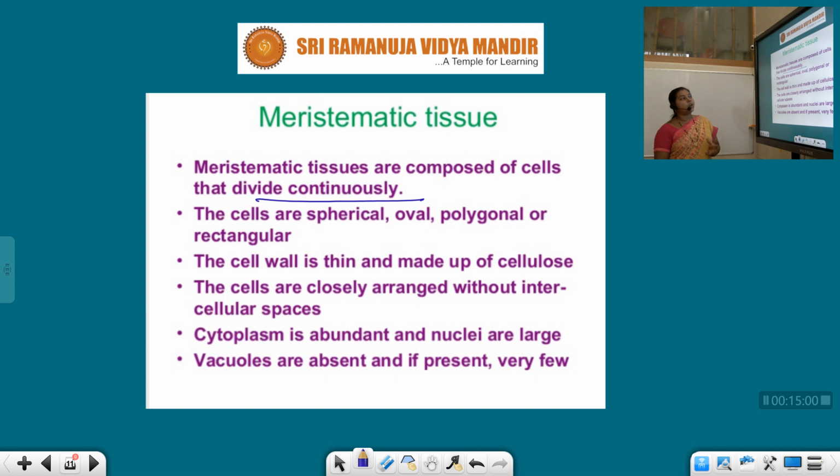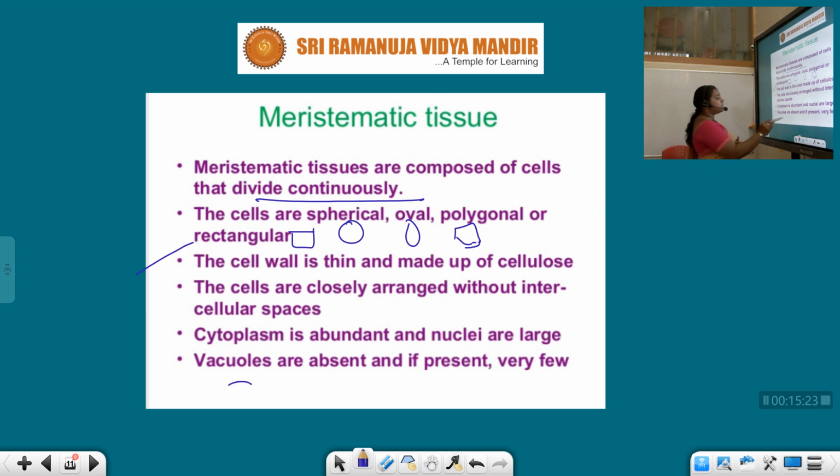Second, these cells are spherical, oval, polygonal or rectangular in shape. Most of the cells are spherical, oval, polygonal and rectangular in shape. The cell wall is thin and made up of cellulose.